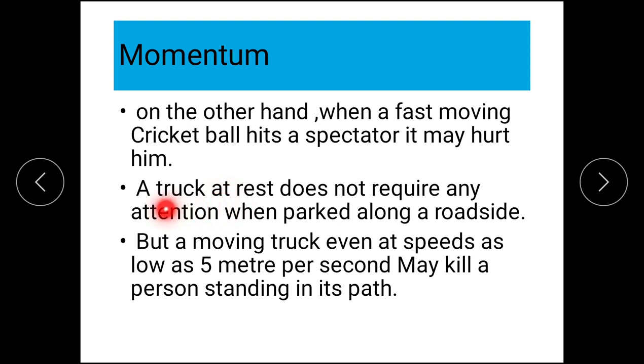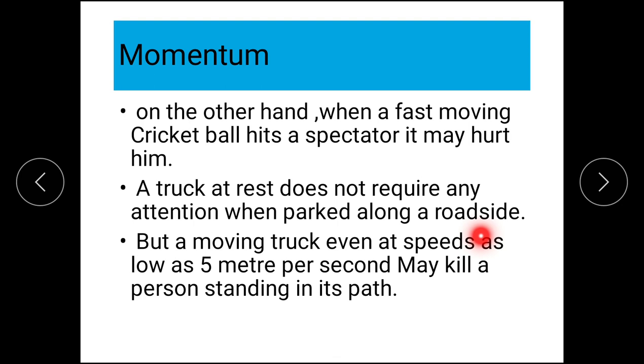Another practical example given is a truck. A truck at rest does not require any attention when parked along a roadside. Suppose you are going on your bicycle and a fully loaded, heavy truck is simply standing on the road.